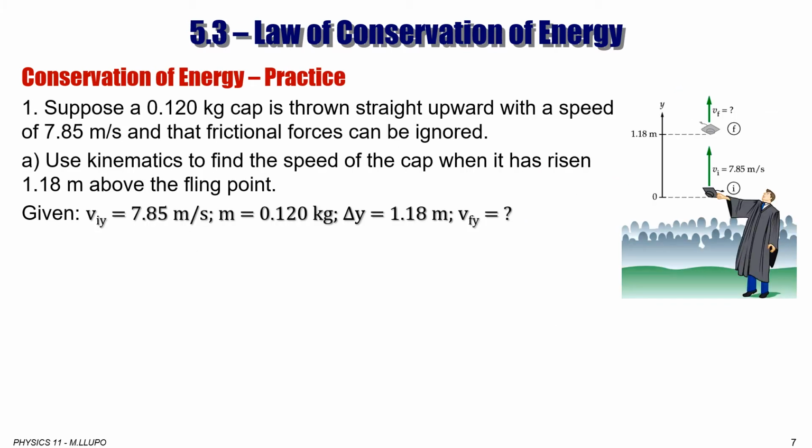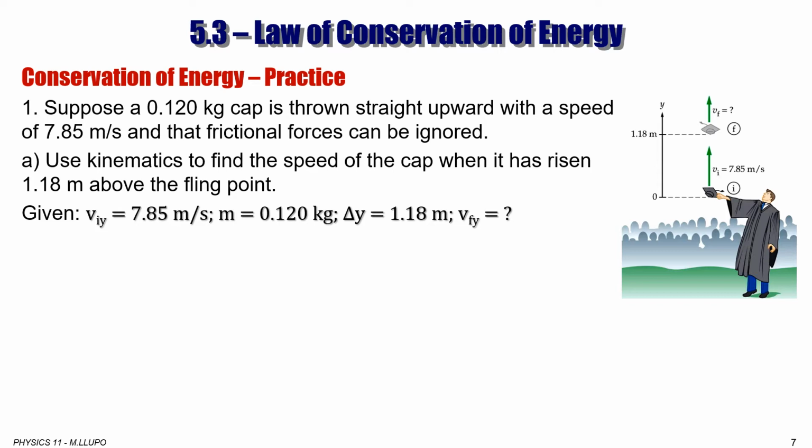Let's do a practice. Suppose that a 0.120 kilogram cup is thrown straight upward with a speed of 7.85 meters per second, and the frictional forces can be ignored. So air resistance can be ignored. Use kinematics to find the speed of the cup when it has risen 1.18 meters above the fling point.